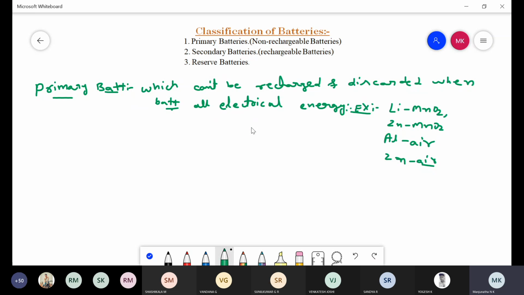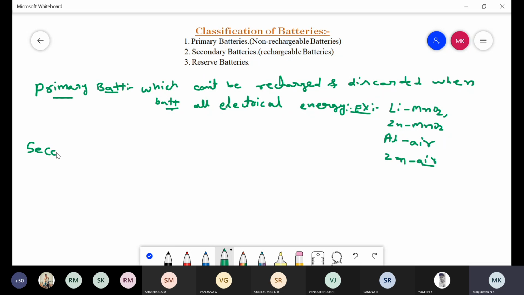Or it is also defined as batteries which give electrical energy as long as the active material present in the battery is not completely converted. For example, lithium manganese dioxide battery, zinc manganese dioxide battery, aluminium air battery, zinc air battery, etc. These undergo only a discharging process and cannot undergo any recharging process. It's clear, the first one, primary batteries.